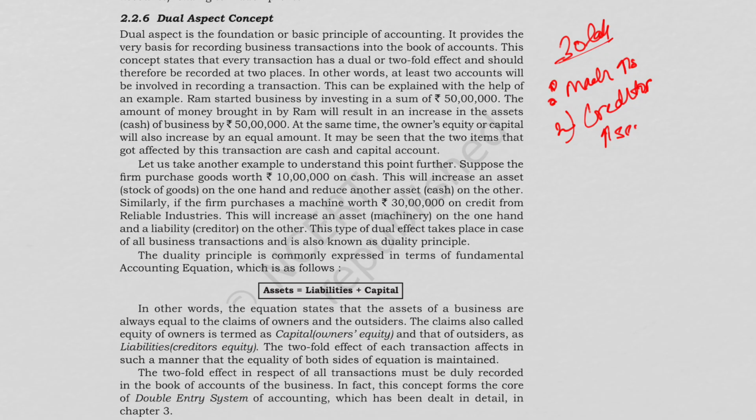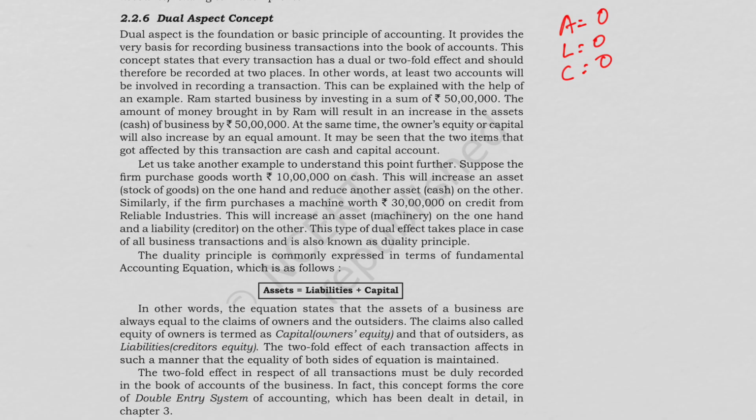So the duality principle is commonly expressed in terms of the fundamental accounting equation, which is assets equal to liabilities plus capital. Remember one thing, this must always balance. Let's understand it through an example. Initially, assets are 0, liabilities are 0 and capital is 0.